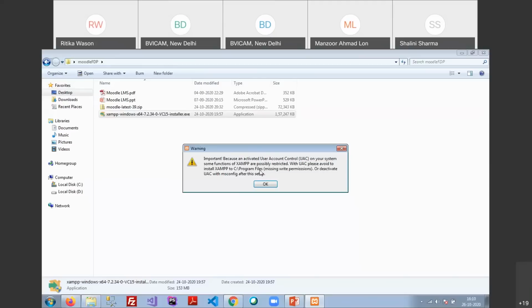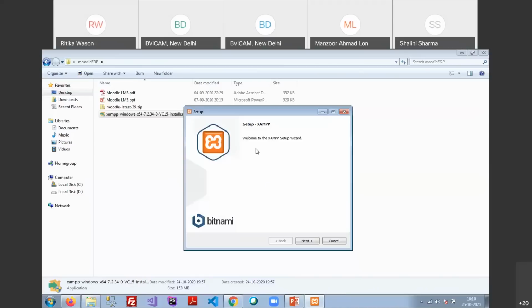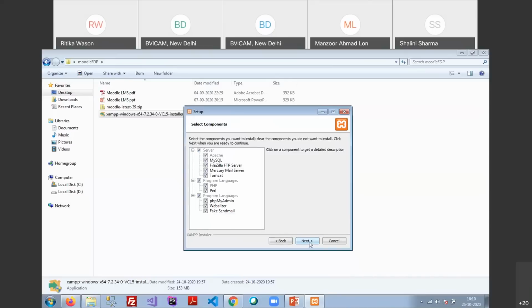There is a space between program and files, so you are not able to install XAMPP under this folder. So you just select OK and then start the setup of XAMPP. So click on next.